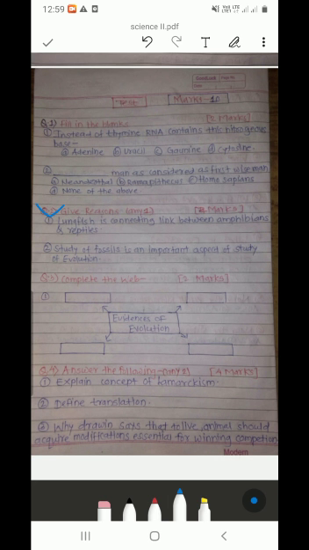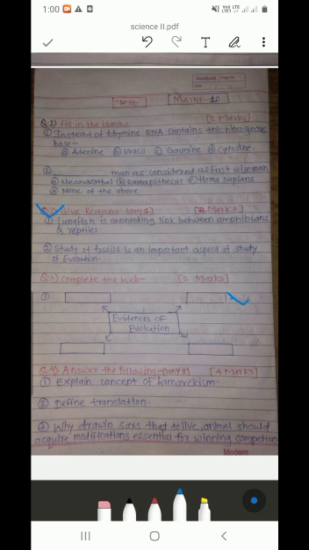Why? Give reason. Second, study of fossils is an important aspect of evolution. Then question number 3, complete the web, 2 marks: evidences of evolution. This is a textual question from the exercise, so you can easily solve it.